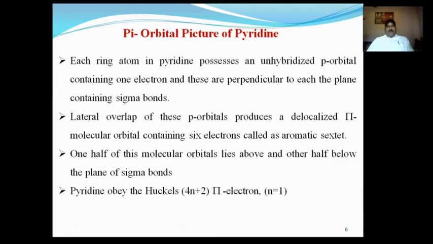Now pyridine, due to the presence of the sextet, obeys Huckel's rule, that means the 4n plus 2 pi electron rule. Taking n equal to 1, it gives 6 pi electrons. In pyridine, the delocalized molecular orbital contains 6 pi electrons, which is known as the aromatic sextet.